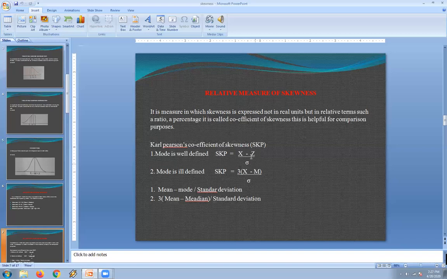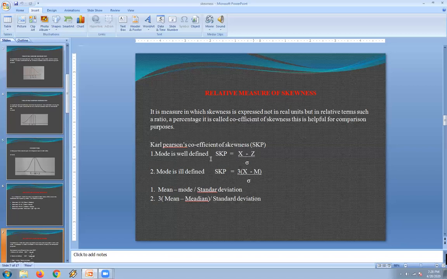The formula is mean minus mode divided by standard deviation. If the mode is ill-defined, that is, when two variables have the same frequency, we find it very difficult to say what the value of the mode is. At that time the Karl Pearson coefficient of skewness will be 3 into mean minus median divided by standard deviation.